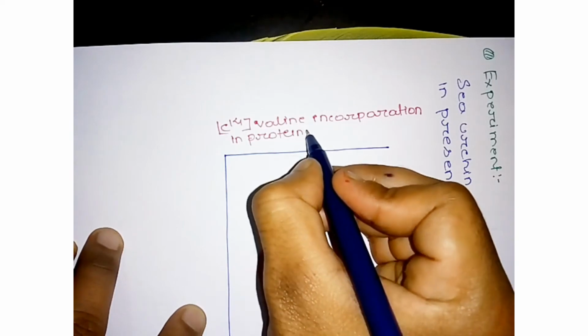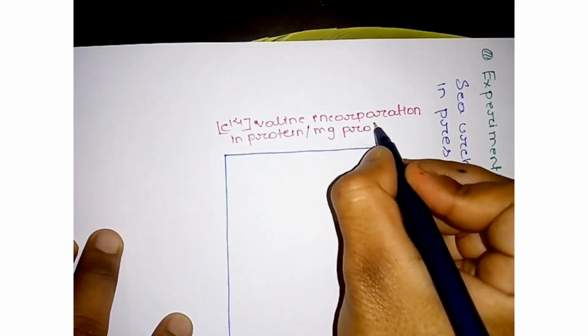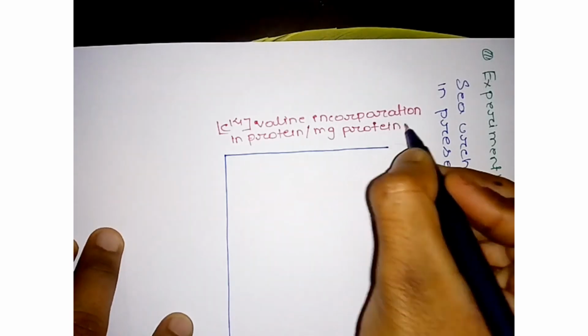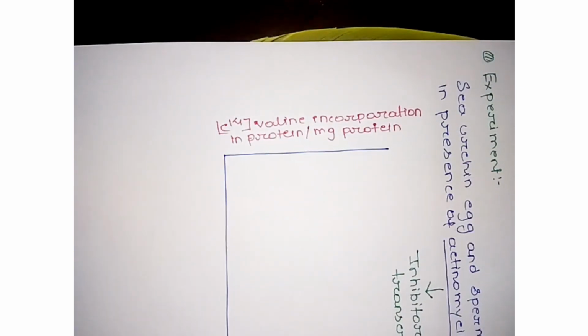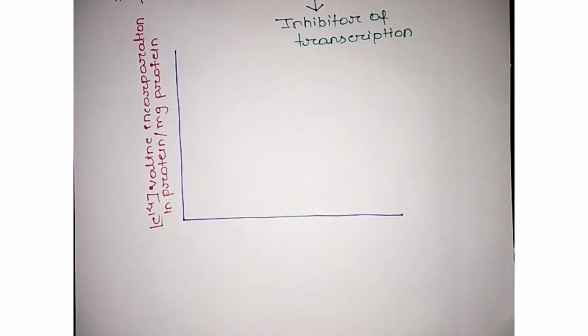Valine is an amino acid in protein. So we detect the incorporation level of valine, through which we can easily demonstrate the level of translation, or how much translation occurs, or how much protein is formed.